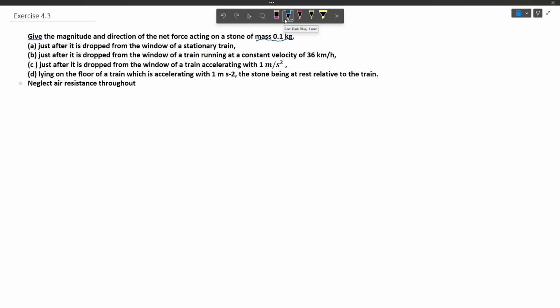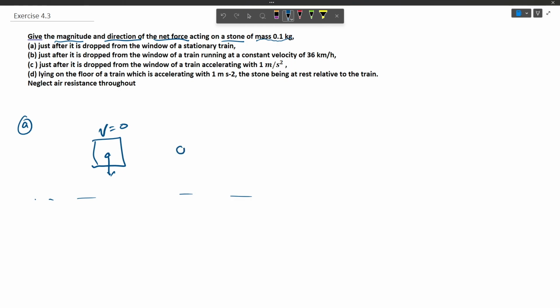So let us draw some diagrams that will explain the question a bit. In case A, let us assume that this is the train and this is the reference of ground. The train is stationary, that is V equals 0, and the stone is dropped. We have to find out the magnitude and direction of the net force acting on the stone.